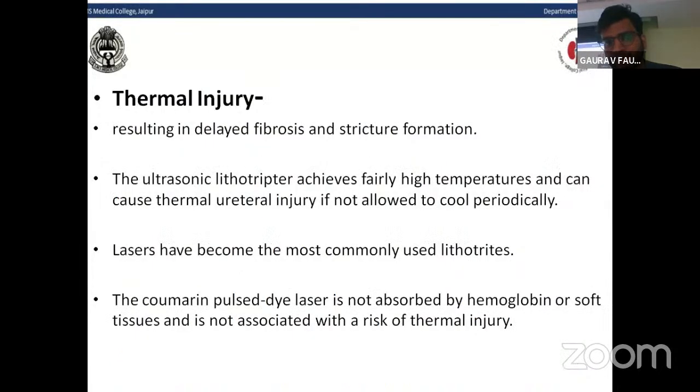Now come to thermal injury resulting in delayed fibrosis and stricture formation. The ultrasonic lithotripter achieves fairly high temperature and can cause thermal ureteral injury if it is not allowed to cool periodically. Lasers have become the most commonly used lithotrites nowadays.